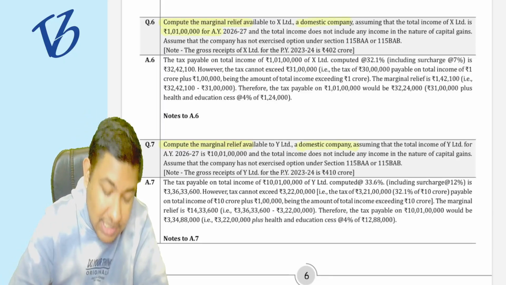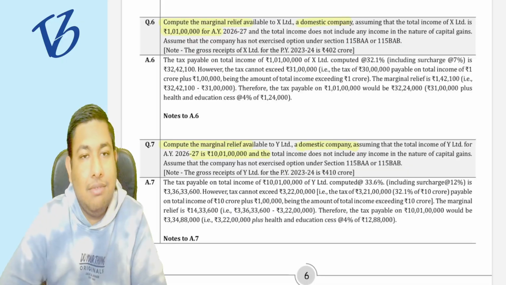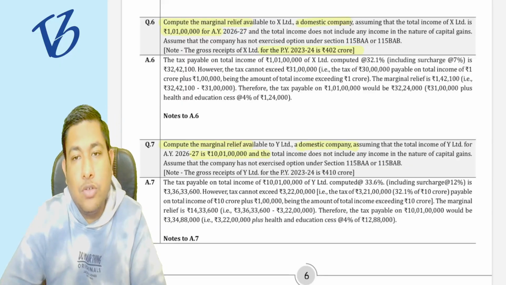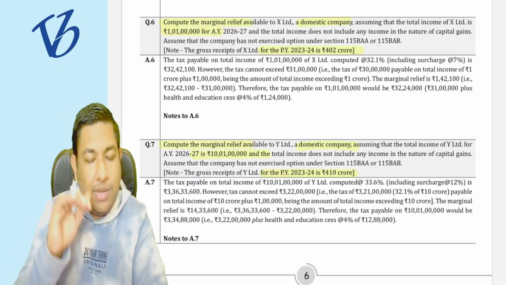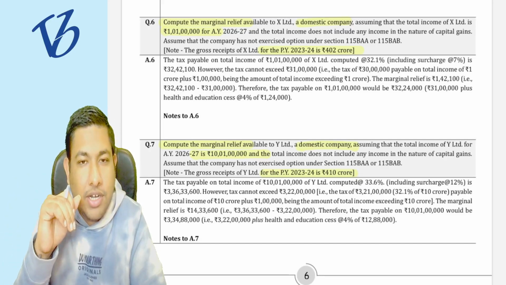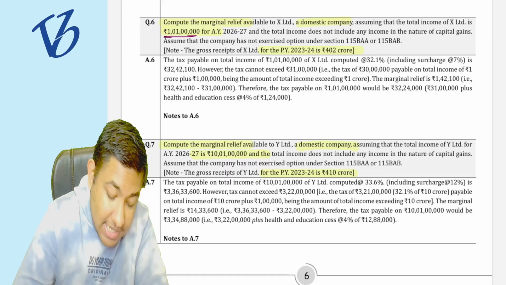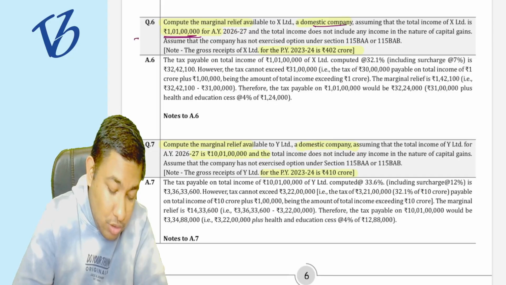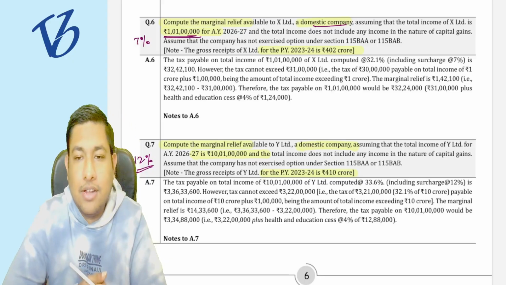In one question they are saying the income is 1 crore 1 lakh rupees. In the other question, the income is 10 crore 1 lakh rupees. They are saying the previous year turnover is 402 crore rupees in one, and here it is 410 crore rupees. So in both cases, it is exceeding 400 crore rupees in the previous year 23-24. Then the tax rate is going to be 30%. If the income is exceeding 1 crore rupees but up to 10 crore rupees, then the surcharge rate on the domestic company is going to be 7%, but it is going to be 12% if the income exceeds 10 crore rupees.